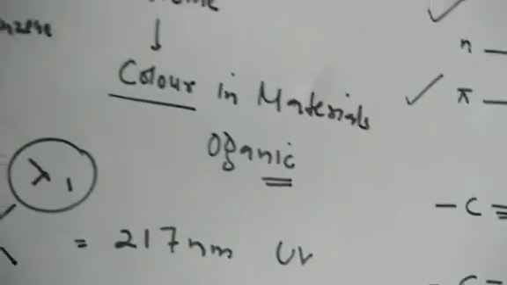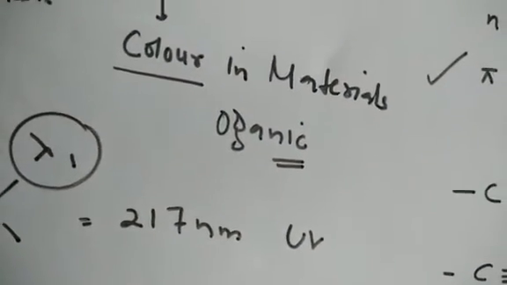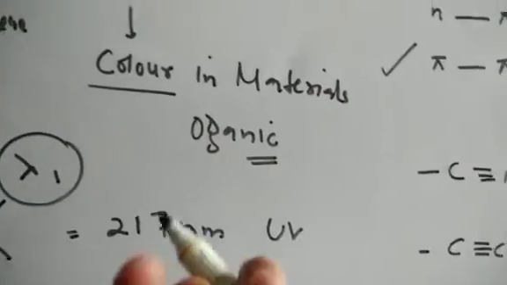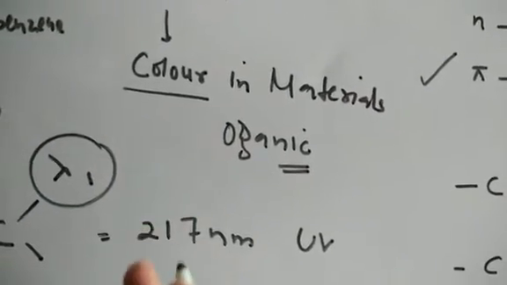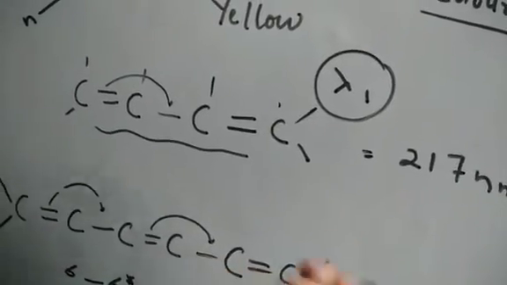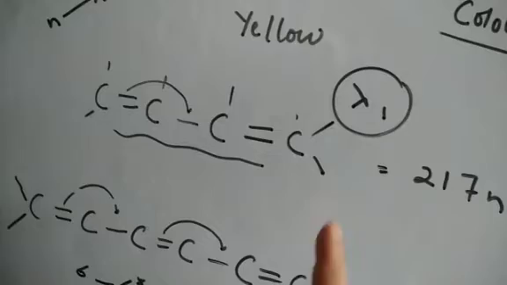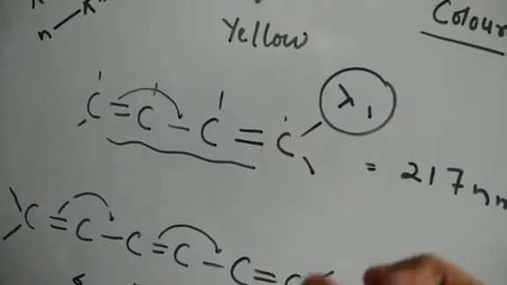Okay? So this is the general concept of the chromophores. They are the molecules which absorb the UV visible radiation, and they impart color to the molecules. It is not necessary that it be a specific group. It can be an extensively conjugated framework of single and double bonds, or double and triple bonds. So this is in general, in short, the concept of chromophores.